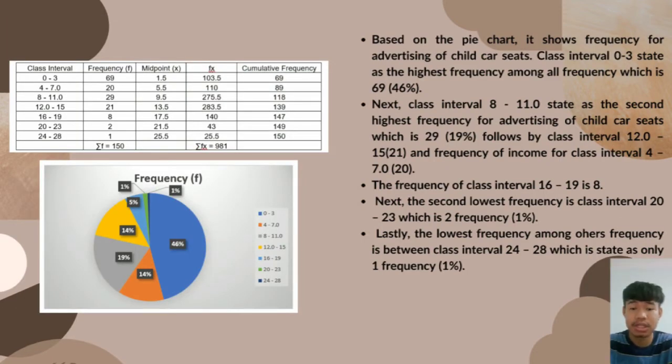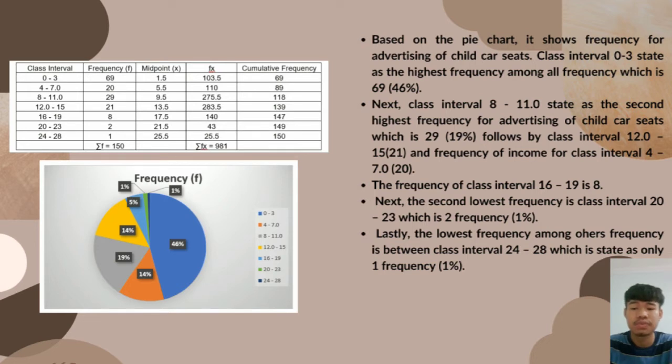Next, based on the pie chart, it shows frequency for advertising of child car seats. Class interval 0 to 3 is the highest frequency among all frequencies, which is 69 or 46%. Next, class interval 8 to 11.0 is the second highest frequency of advertising for child car seats, which is 29 or 19%, followed by class interval 12.0 to 15, which is 21, and frequency for class interval 4 to 7.0 is 20. The frequency of class interval 16 to 19 is 8.